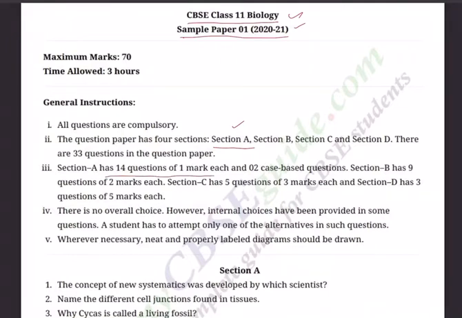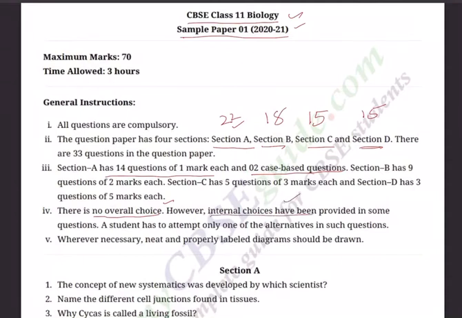Particularly focus on section A. Section A has 14 questions of 1 mark and 2 case based questions. This is important, and this itself has got 22 marks. Then section B has 9 questions of 2 marks, 9 into 2, 18. Section C has 5 questions, 5 into 3, 15. And section D, long answer type questions, 5 mark questions, 3 questions, 15. So that's how the 70 marks is calculated.